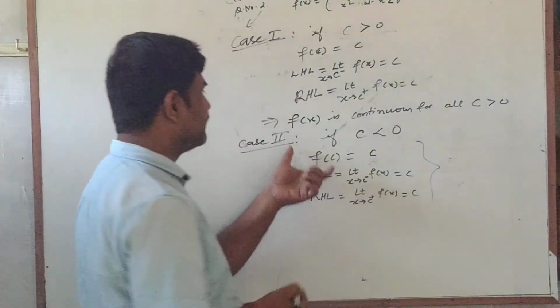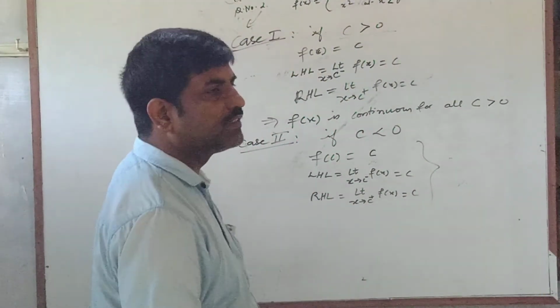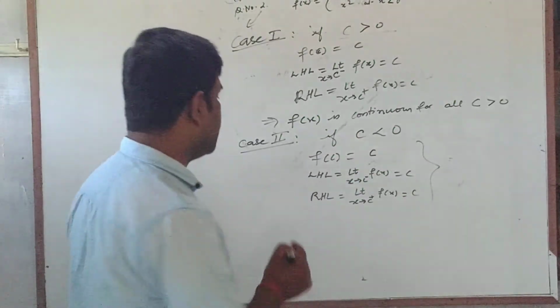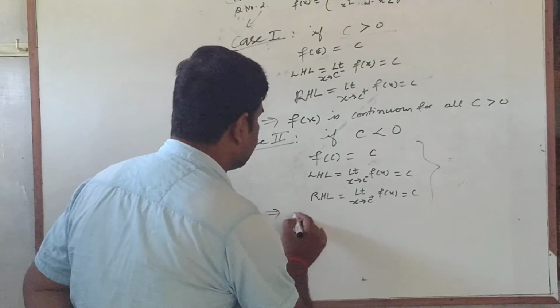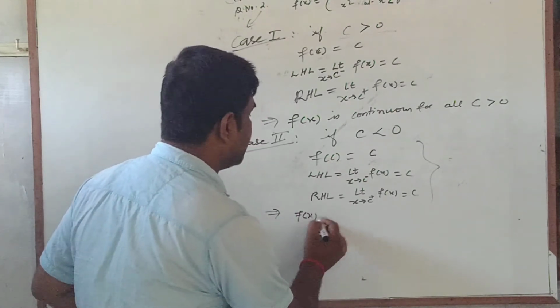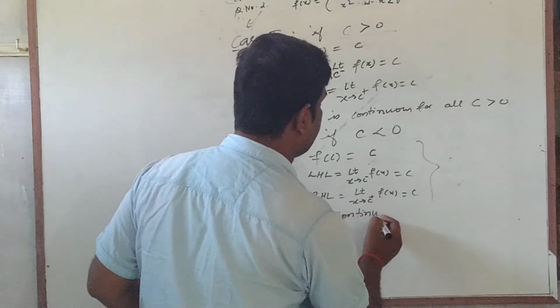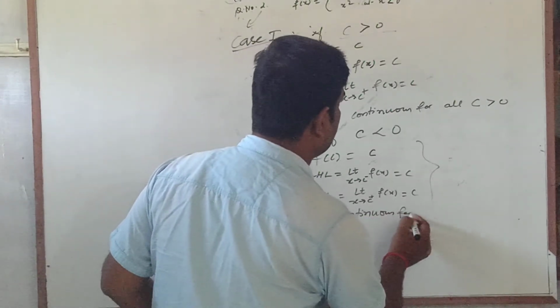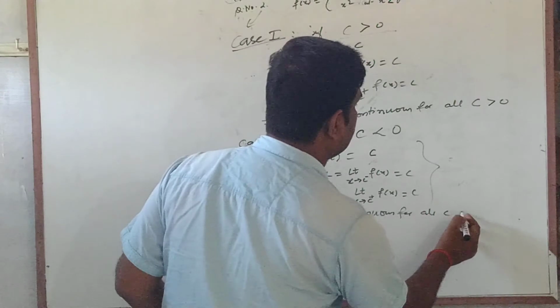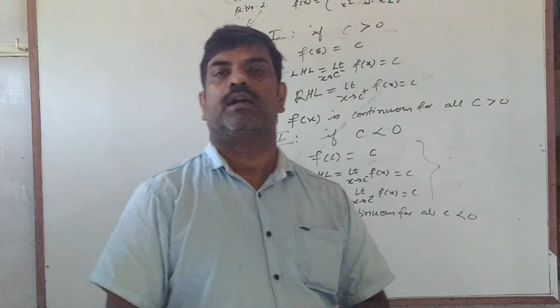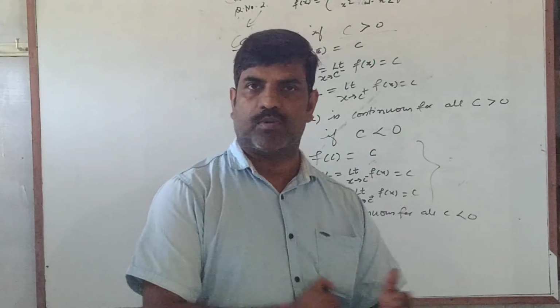So this implies this function is continuous at every point which is lesser than 0. So f(x) is continuous for all c less than 0. Less than 0 means for all negative numbers, greater than 0 means for all positive numbers.